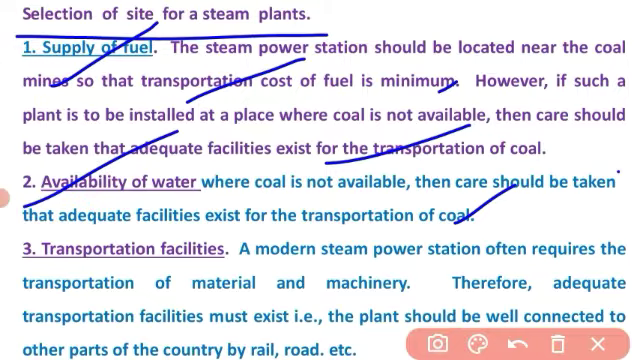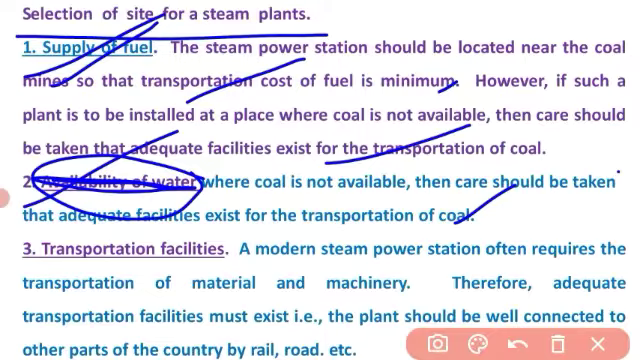Availability of water is one more point. Please note it. First one is supply of fuel. The plant should be located nearby the mines, so the transportation cost can be minimized. If it is away from the coal mines, then transportation facility should exist.